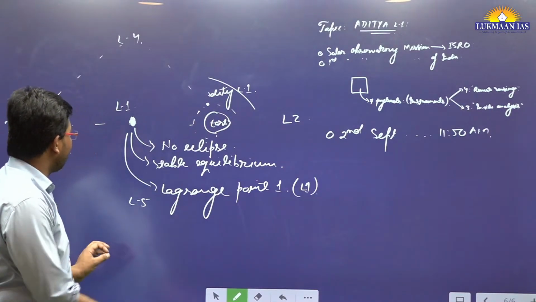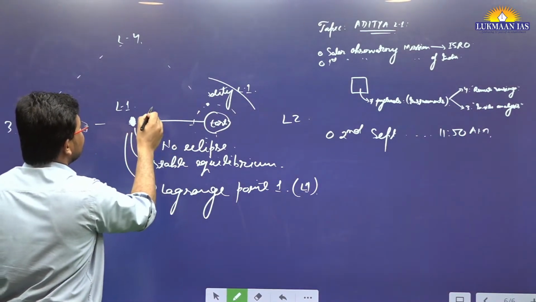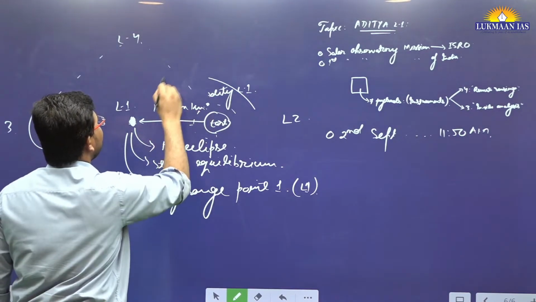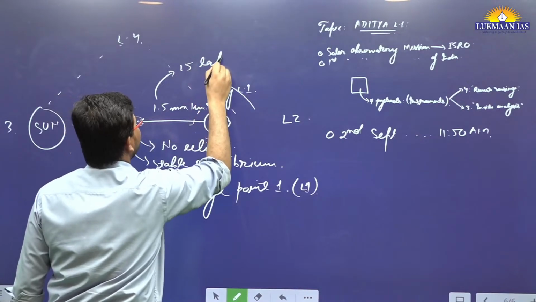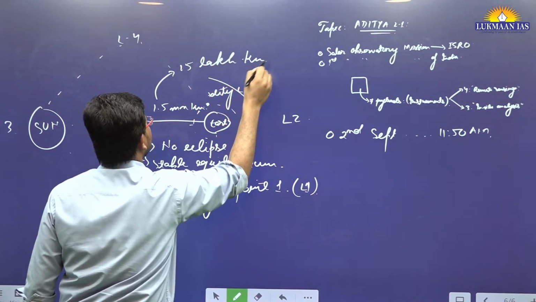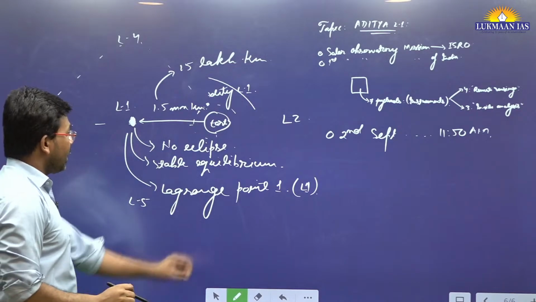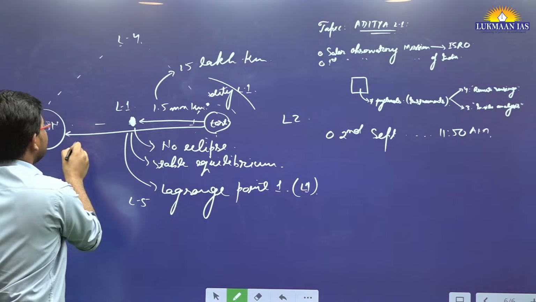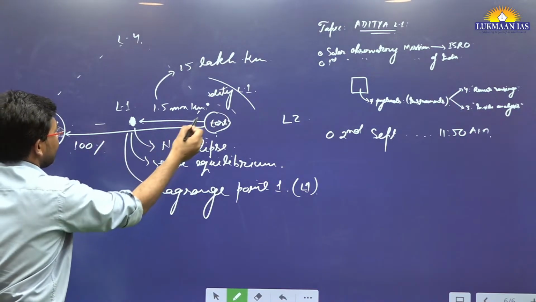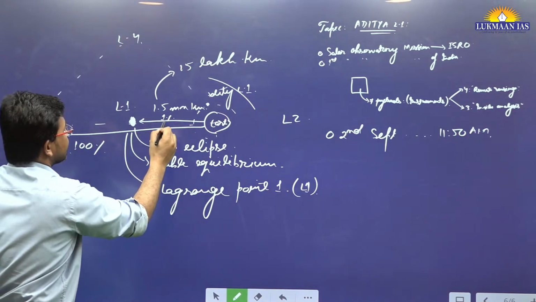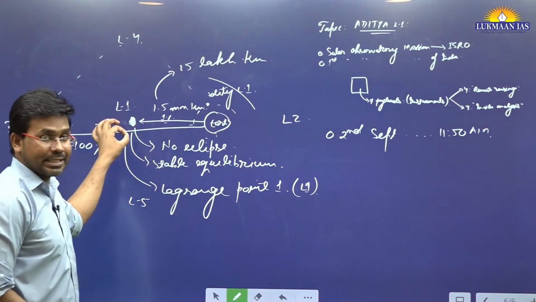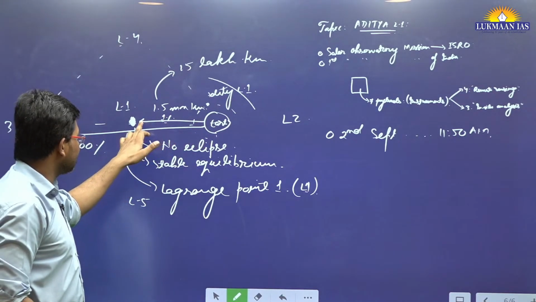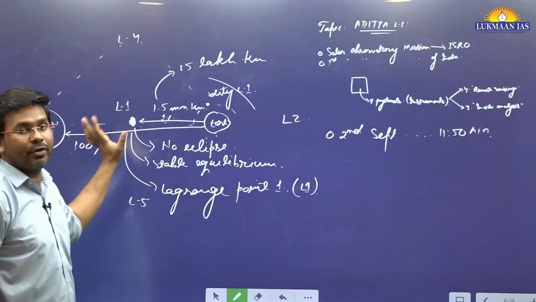And how far is this distance? This distance is 1.5 million kilometer, which means 15 lakh kilometer from the surface of the earth. What is the percentage of the total distance from earth to sun? Let's say from earth to sun it is 100%, and it is going to reach just 1%. It is going to cover just 1% of the distance from earth, and 99% is away from the sun. That's the thing.